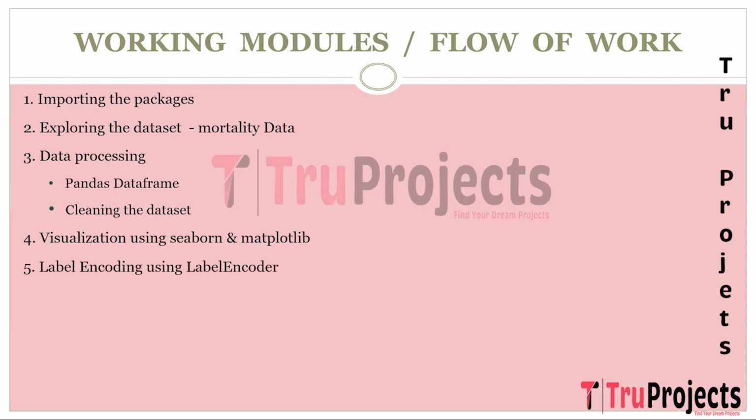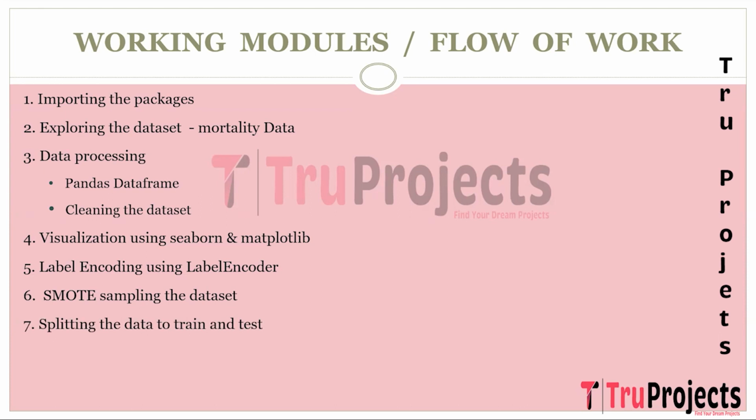The next step is label encoding. The categorical data in the dataset is encoded into numerical values using label encoder to prepare it for machine learning algorithms that require numerical input. The next step is SMOTE sampling the dataset. SMOTE means synthetic minority oversampling technique. It is used to address class imbalance by oversampling the minority class in the dataset. This helps to create a more balanced dataset for model training.